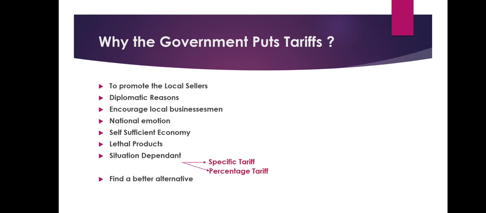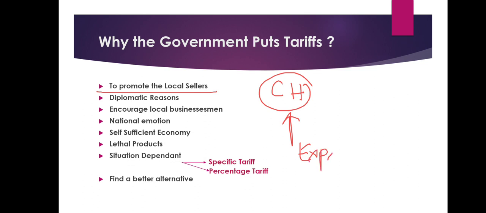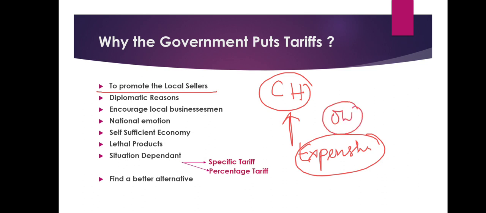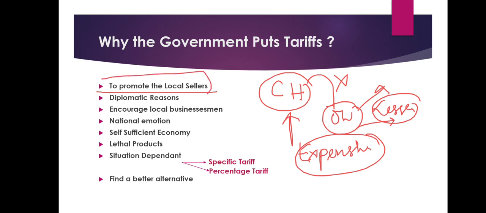Next, why does the government put tariffs on it? Easy. To promote the local seller. Earlier, the restaurant owner used to import the bread from China, but now by putting a tariff, you have made the Chinese bread expensive. Now the restaurant owner has no option but to go to the local seller, because the Chinese import has been blocked by the government, and now the owner will go to the local bread seller. Easy. To promote the local seller, sometimes government puts tariffs.